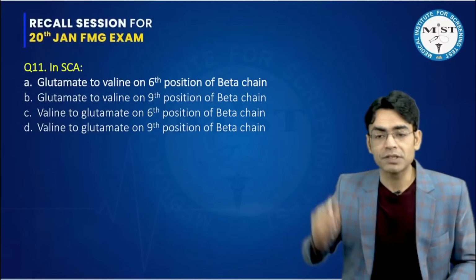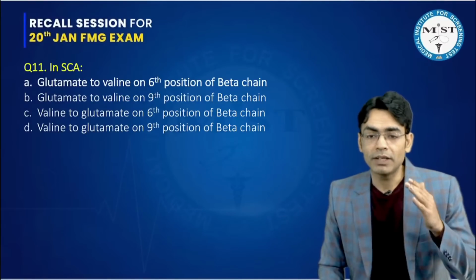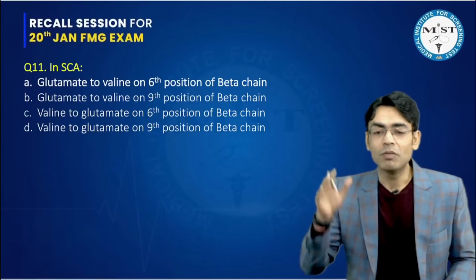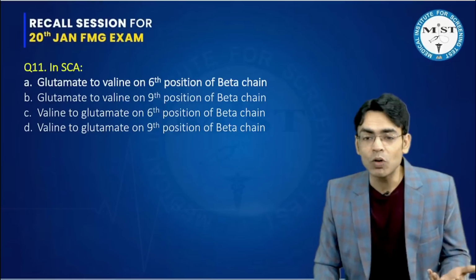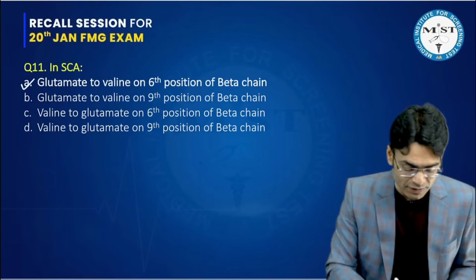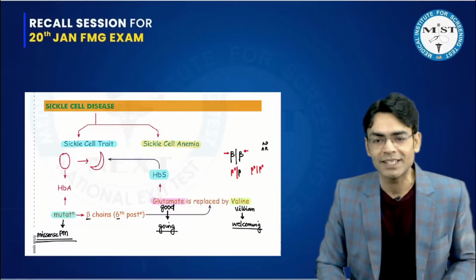These were the options given. So what is going from the beta chain? Glutamate. This is the good one, so this goes away. And who is coming? Valine. I mean, we don't want it. We want glutamate because we want hemoglobin A. But in this, the mutation occurs and this happens. So the correct answer for this question is A, glutamate to valine on 6th position of beta chain.